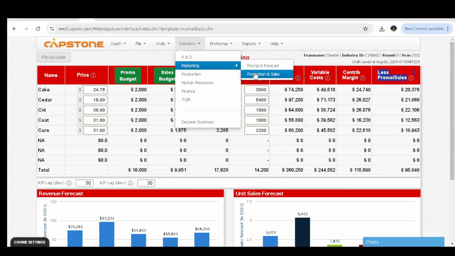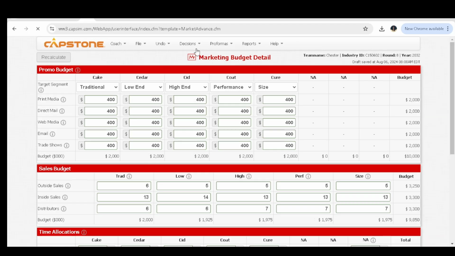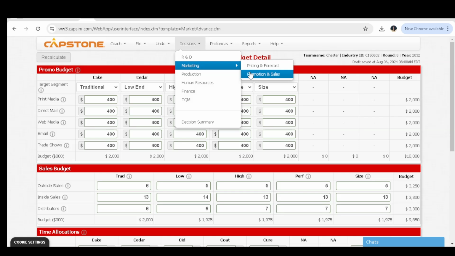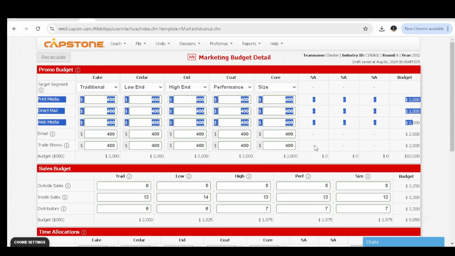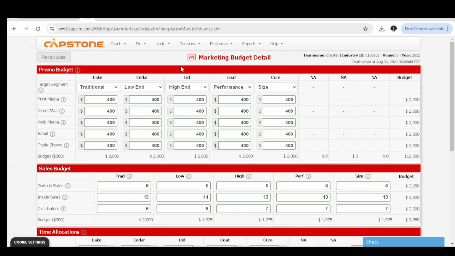Next department is the second sub-department in the marketing, which is now the promotion and sales. And here we are simply talking about the promotion budget and the sales budget. You should know that the promotion budget normally promotes customer awareness, and the sales budget normally promotes the customer accessibility. So for them, we shall just maintain all of them at 2,000. That's fine for the promo budget and the sales budget.